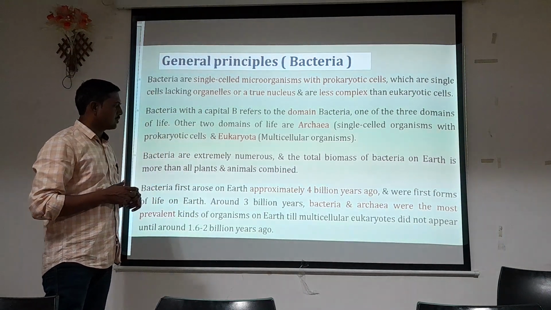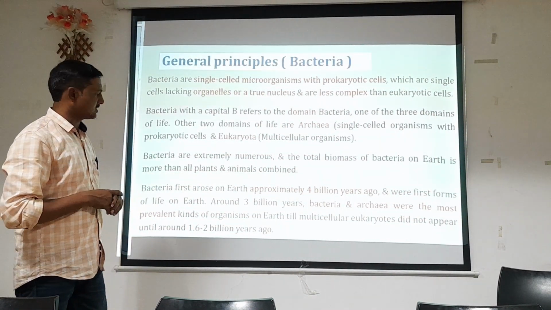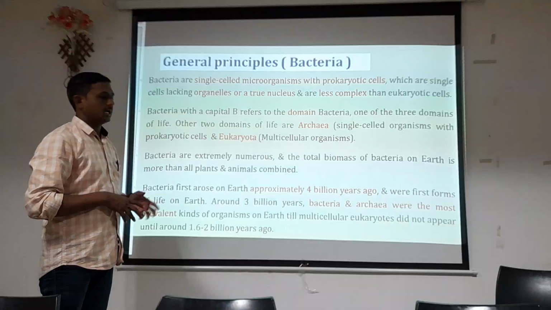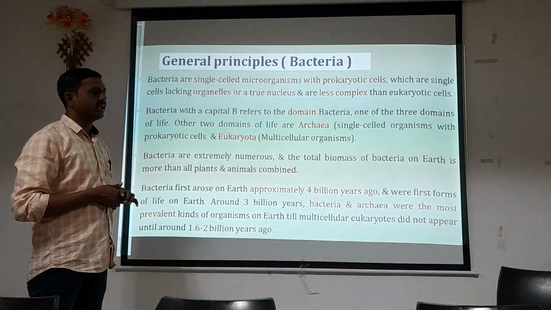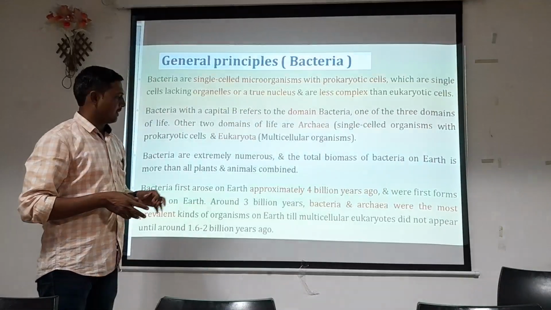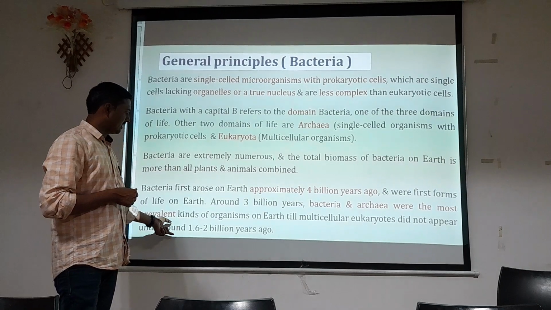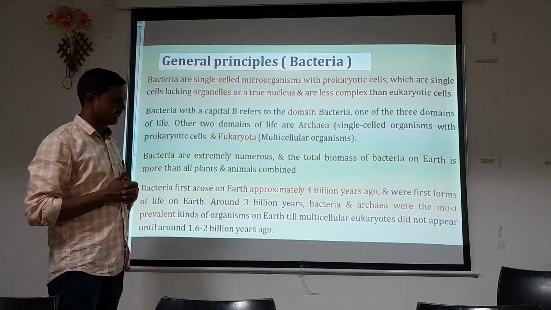Bacteria first arose on earth approximately 4 billion years ago, and they were the first forms of life on earth. Around 3 billion years ago, bacteria and archaea were the most prevalent kinds of organisms on earth, until multicellular eukaryotes appeared around 1.6 to 2 billion years ago.